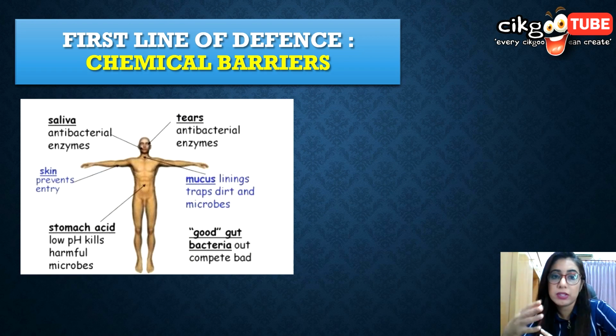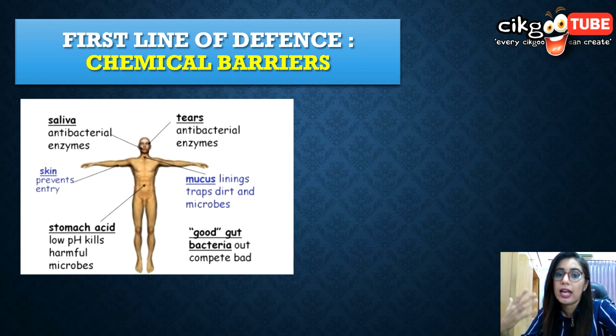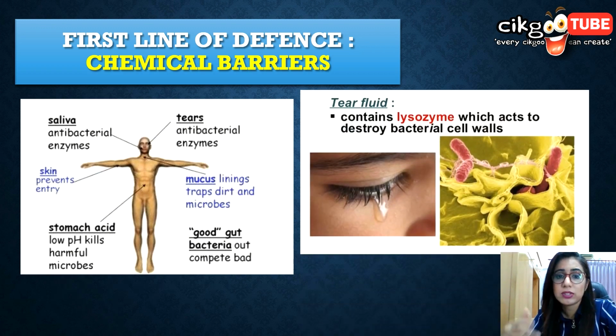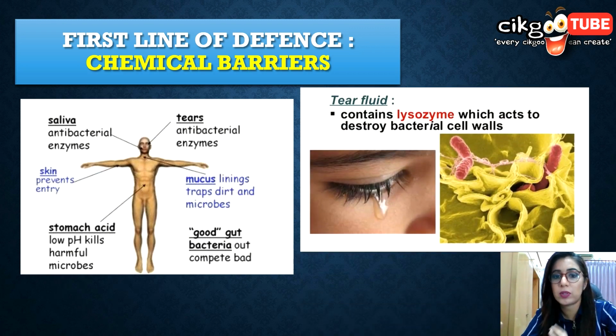Now the mucus is secreted by the mucous membrane to trap dirt particles and bacteria. The tear fluid has lysozyme, which will actually kill bacteria by digesting the cell wall of the bacteria. Hydrochloric acid in the gastric juice can kill pathogens. This one you have learned in your chapter for digestion, where you know that hydrochloric acid is the one that actually kills bacteria in your stomach.